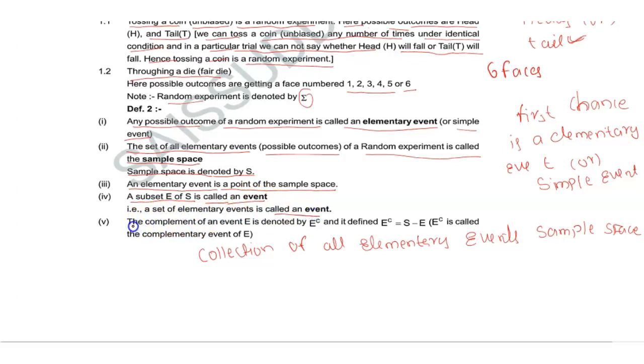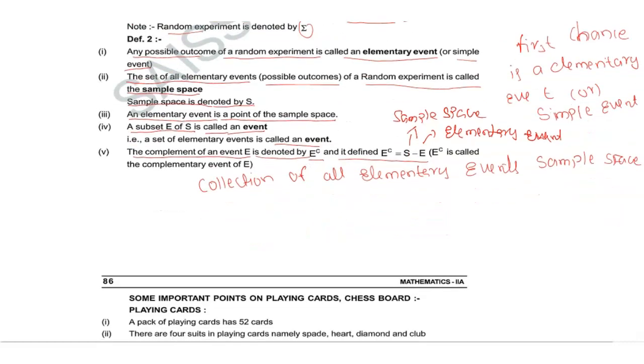The next definition: the complement of an event E is denoted by E complement, equal to S minus E. Here E power C is called the complementary event of E. Here S is the sample space, and E is an event. Okay, right. Those are the definitions.